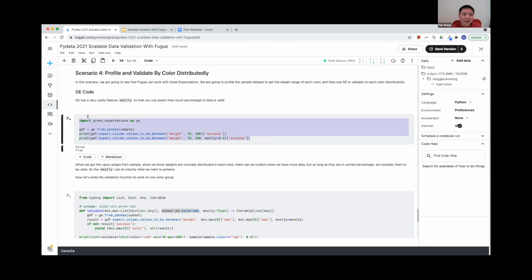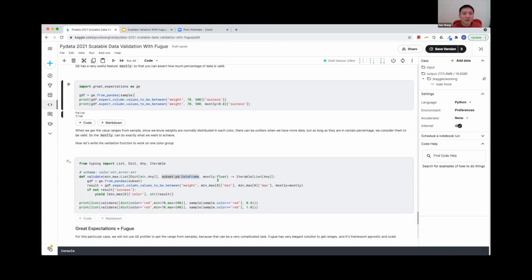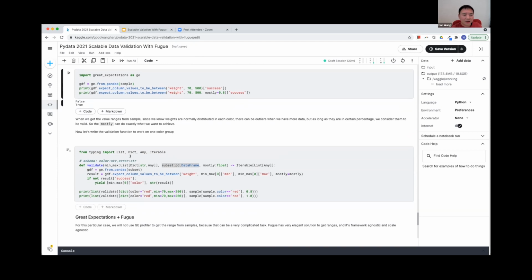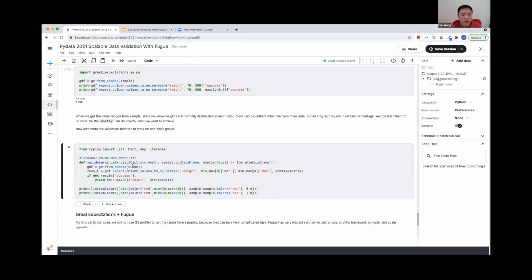Okay, with this in mind, let's see how we can write a simple validation function that can perform the validation if the data frame is already partitioned into a single color. Okay, so this is the function. We take several parameters. The first parameter is the min max belonging to that color. And the second is a sub pandas data frame belonging to that color. And third is the mostly parameter. And what we do is we just convert this data frame to the Great Expectations data frame, and then we perform the validation. And here we just get the min and the max from the first parameter.